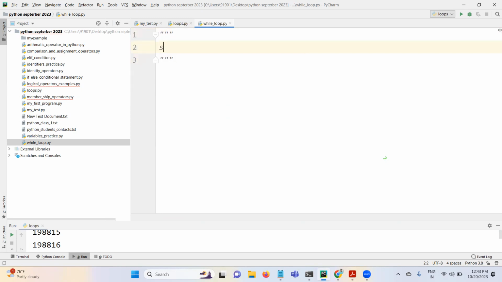Syntax is the same here. I am just writing the syntax again: while condition, and then the indented lines. This is the syntax of the while loop. So a loop is nothing but something used to repetitively execute some business logic, right?